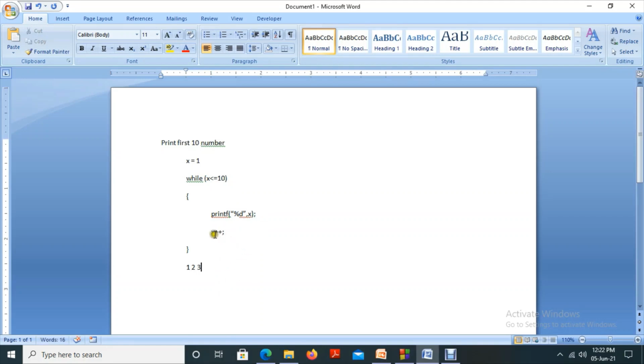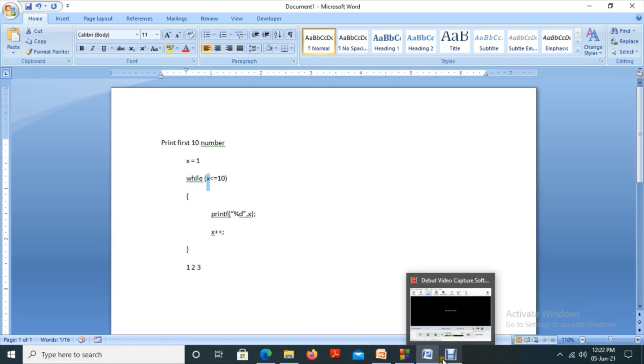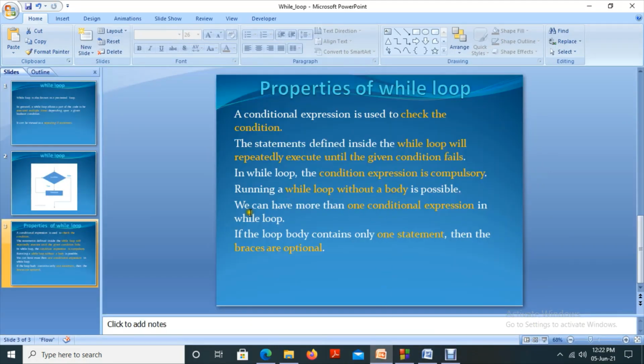Likewise, if you are not giving the update statement here, what will happen? This value is not getting updated. So what is the after effect of this? This loop continuously executes. What's the result? We will get an infinite result. The loop continuously executes. That's the meaning of the statement.